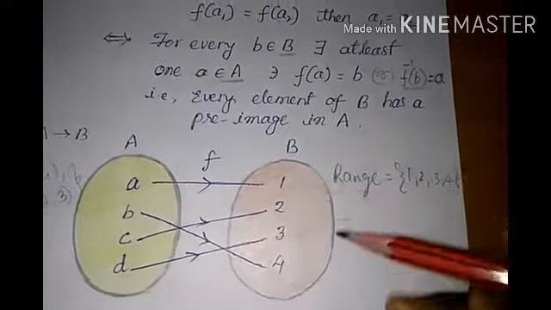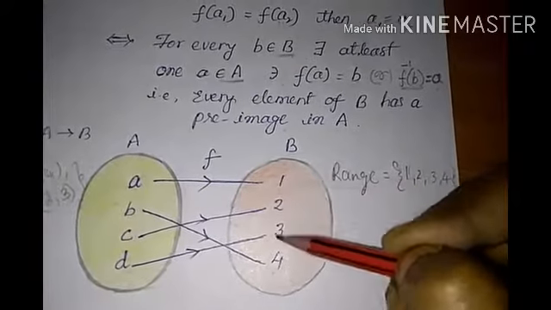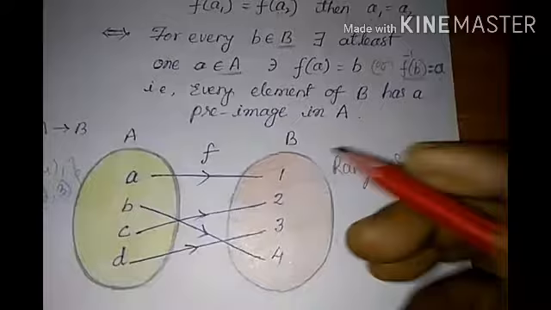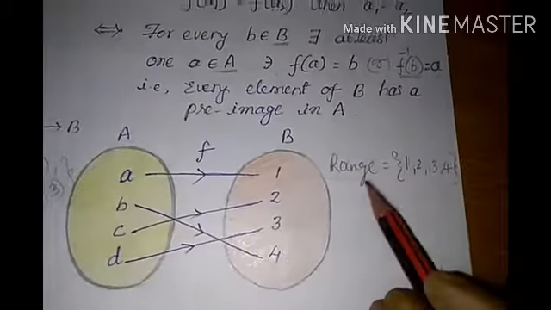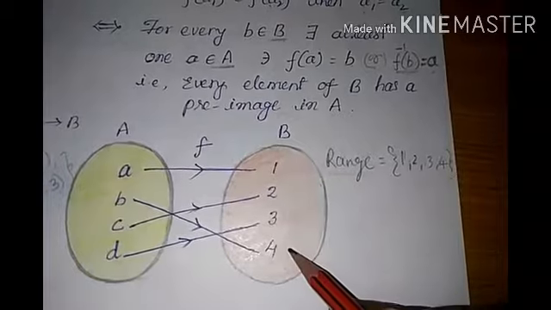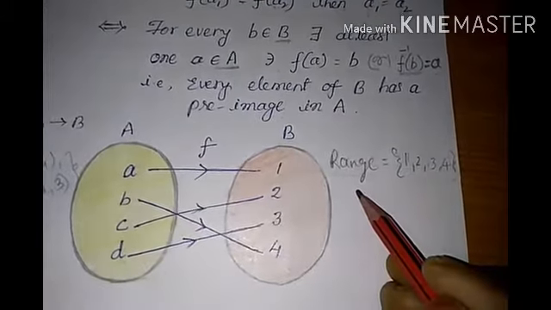Now, check the set B. What is set B? B equal to {1, 2, 3, 4}. That means this codomain is equal to range. So we can say that if range equal to codomain, then the function f is onto.